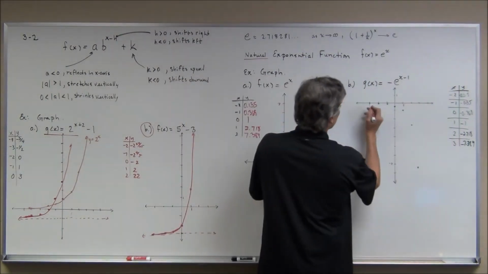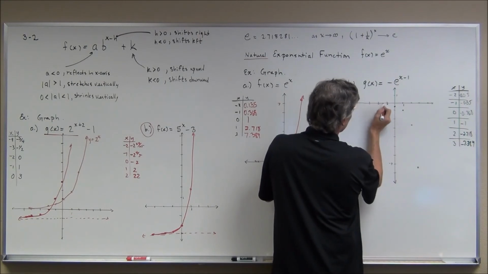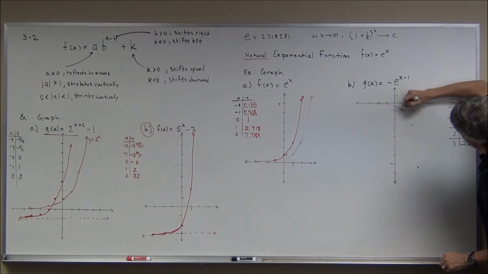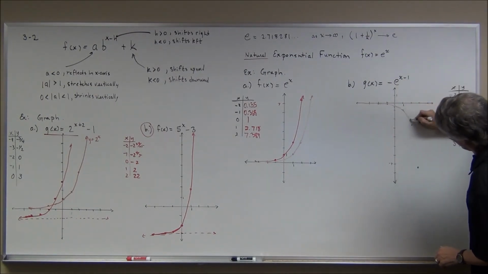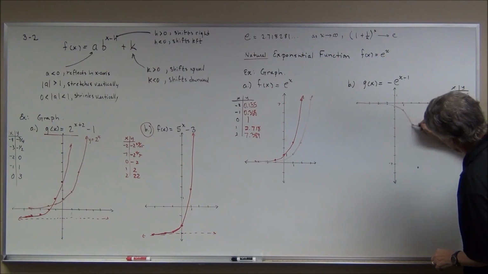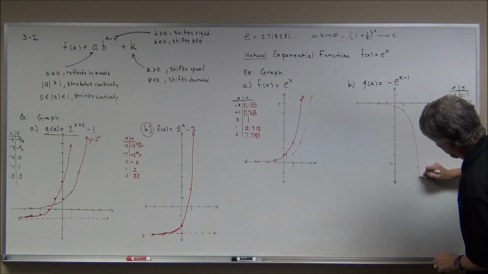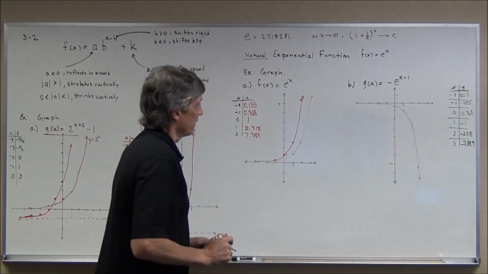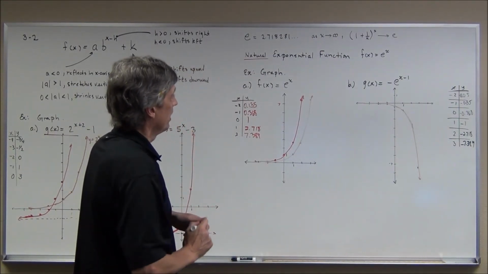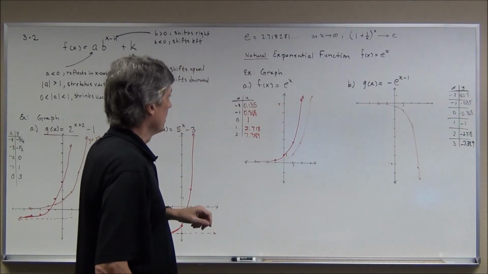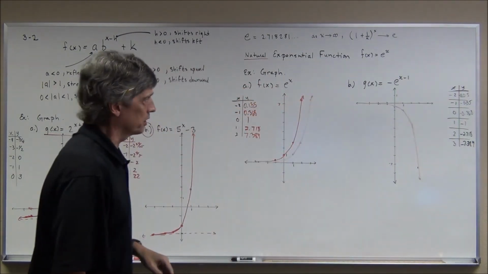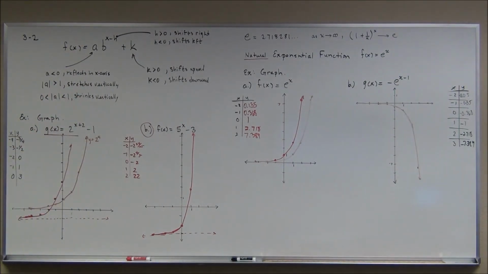At least I hope you can. Maybe this will help. It's so much easier to do this with graph paper, especially if you don't have a real steady hand. And that's not going to be vertical. That's going to look like it's dropping down pretty quick, but it's not going to be a vertical line here. And you get the graph of this function. All right, so this is the natural exponential function, with a couple of transformations.